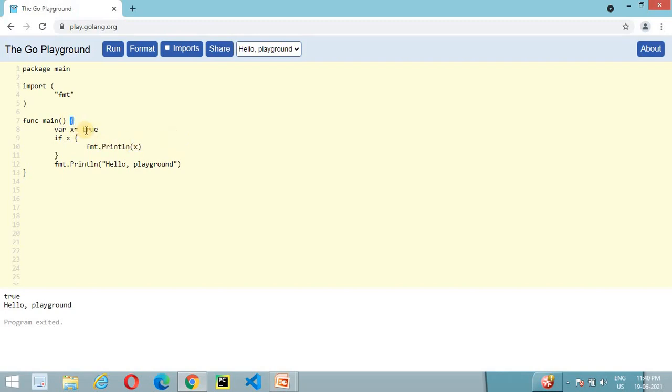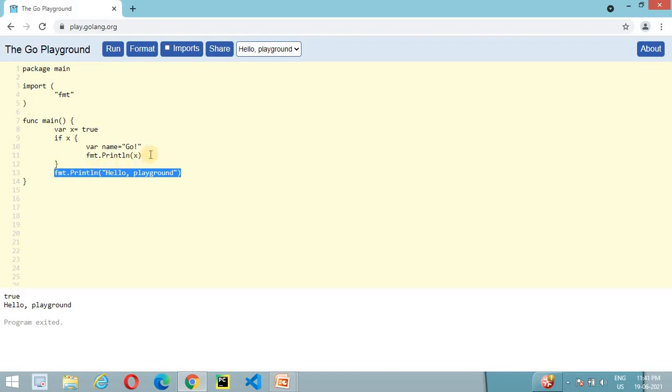The main function scope starts here, and inside it we declare a variable x of boolean type. Later on we create one more scope using the if statement. So inside the if statement we can access the outer scope variable. But if we declare any variable inside it, I'm going to declare a variable name equal to go.